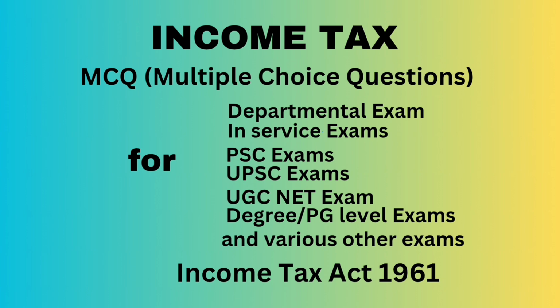Option A, remuneration of foreign diplomats. Option B, remuneration of employee of a foreign enterprise. Option C, salary of a crew member of a foreign ship. And option D, all of the above. Correct answer, option D, all of the above.